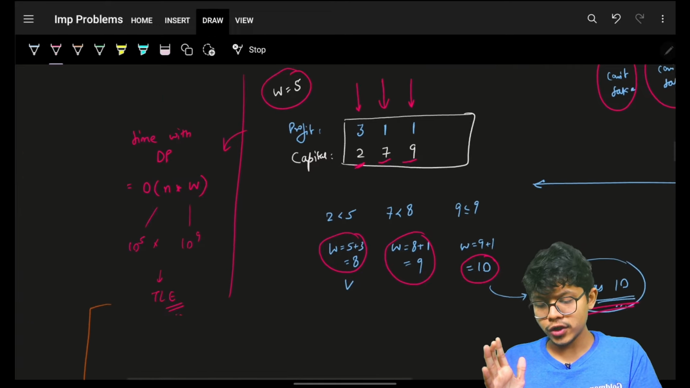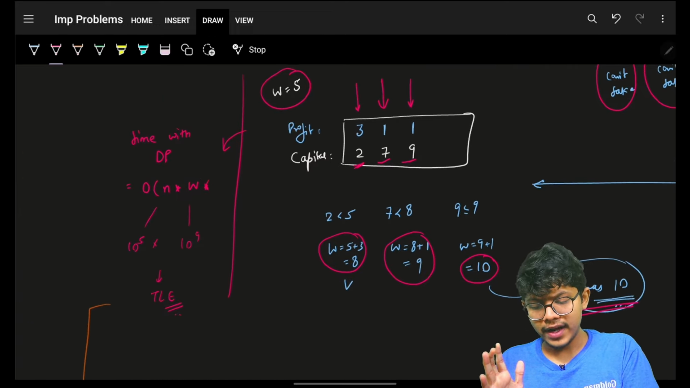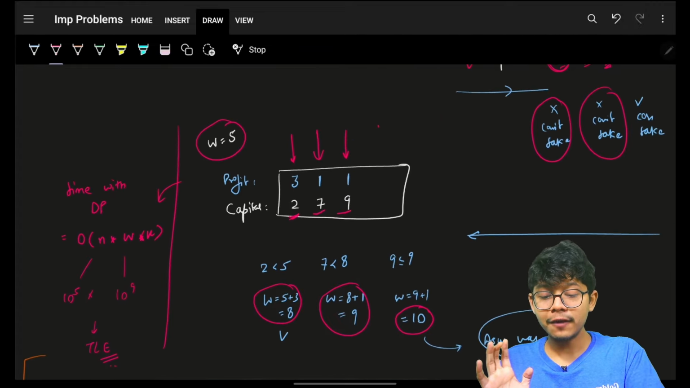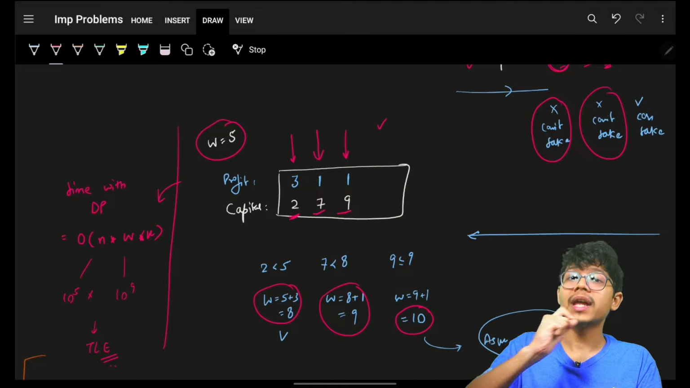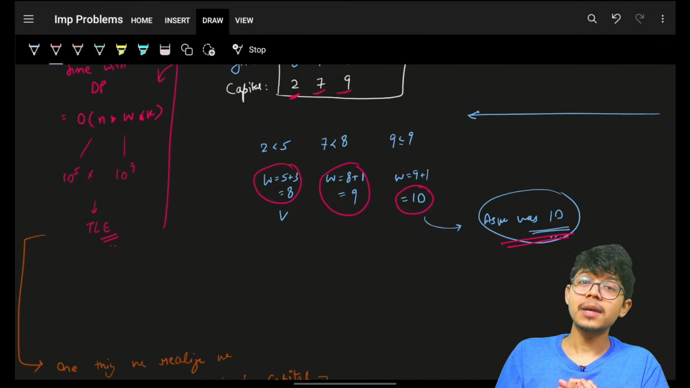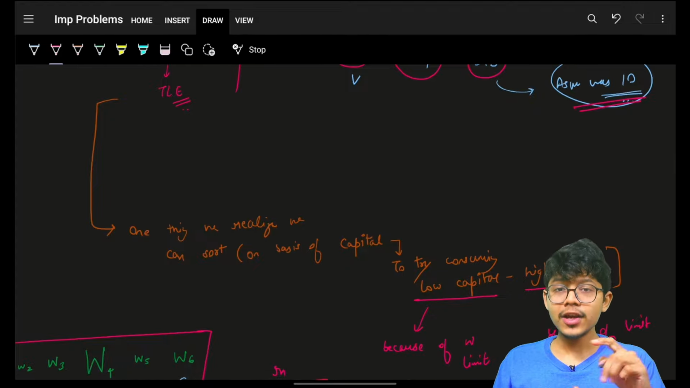Thus you realize one thing for sure, that again, it will be O of N into W into K, which will for sure give TLE. But you still realize that you will have to sort even if you want to apply a DP also. But still DP will not work. Obviously, I have to think of something else. Now, let's think of something else.